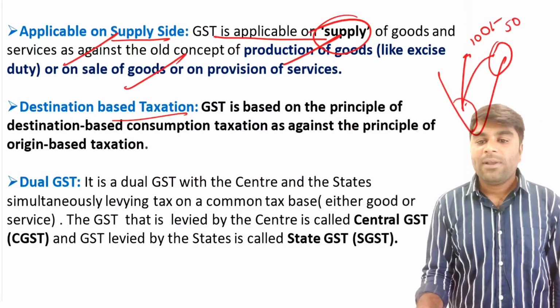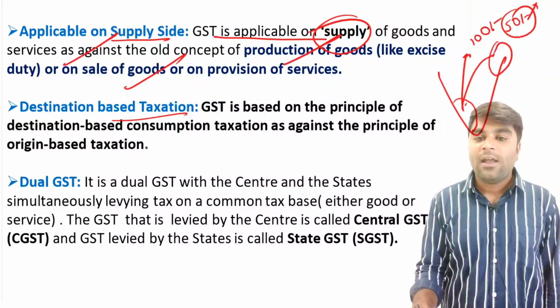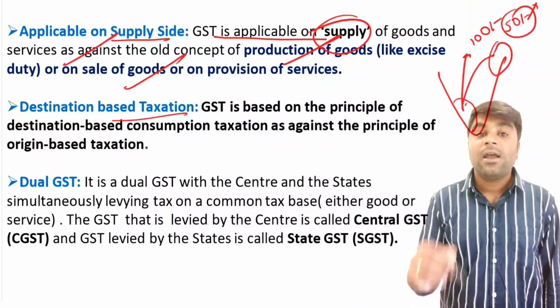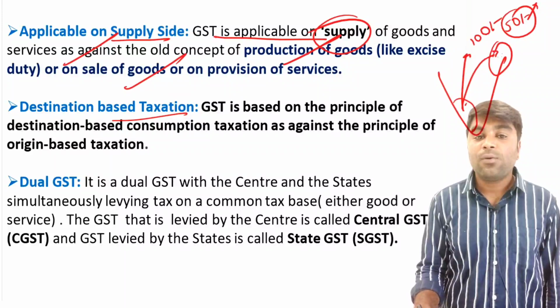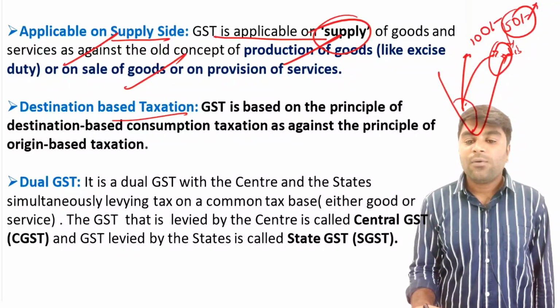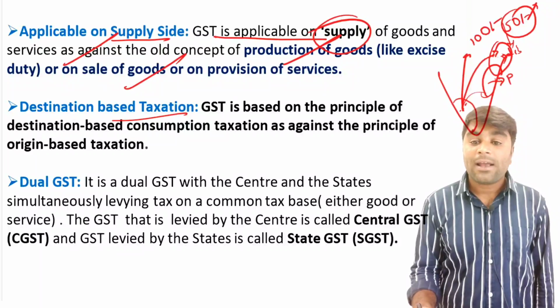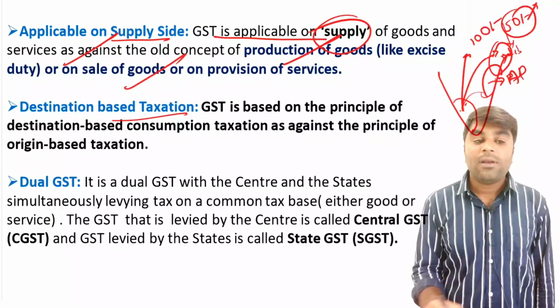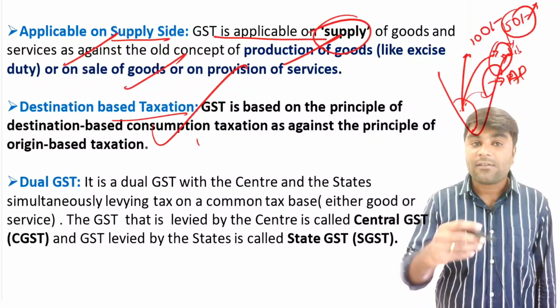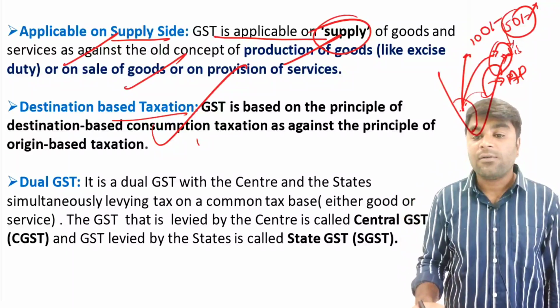So 50 rupees will be collected by the central government. As you know, the CGST and SGST are the two important components of the GST. It's a dual tax, and 50 rupees is given to the state in which ultimately the good is being consumed. If the good is being consumed in Odisha, the central government will give it to Odisha, right? And if the good is being consumed in the state of Andhra Pradesh, the central government is going to pay the tax to Andhra Pradesh. So in such a way, it's a destination based taxation: on whichever state the good is being consumed, that state's GST component is given to it.